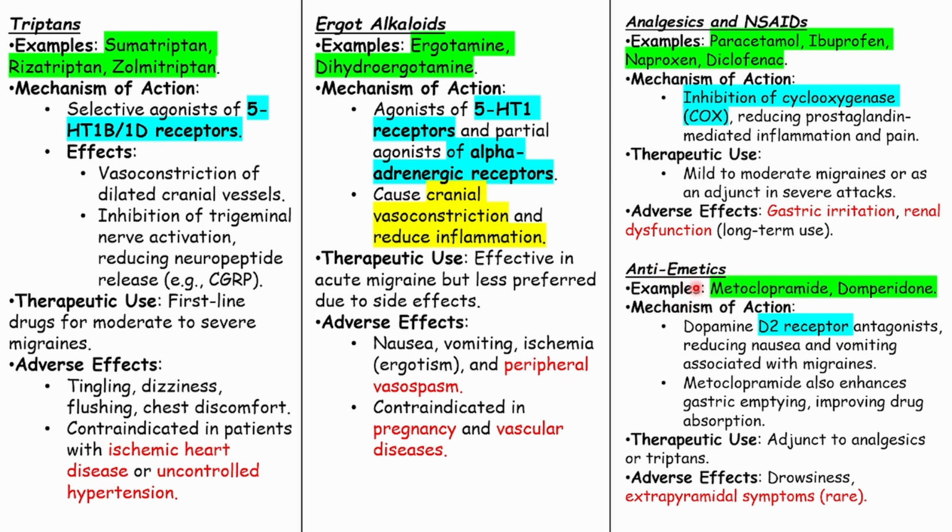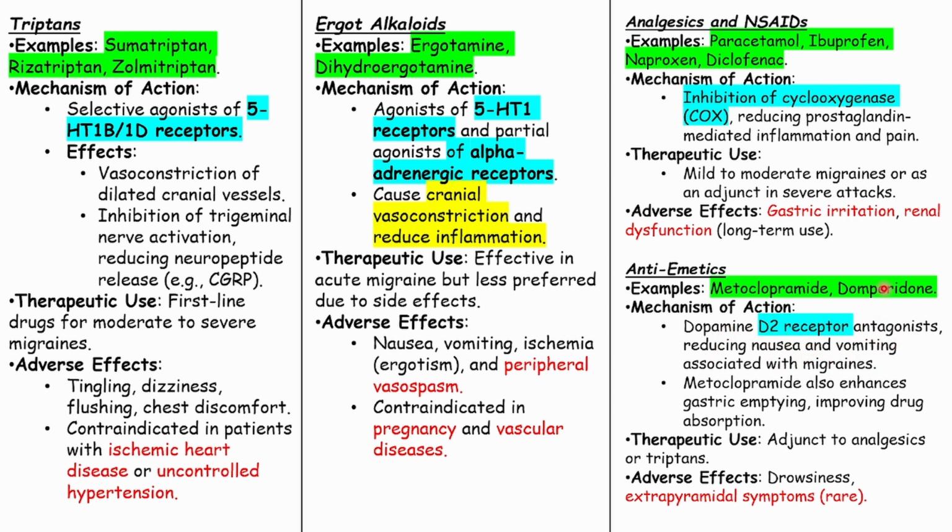Then if we talk about the antiemetics, what do we mean by emetics? Emetics means vomit. So examples are metoclopramide and domperidone. These two are also important if we talk about the university exam. Metoclopramide causes something called extrapyramidal syndrome because it crosses the blood-brain barrier. But domperidone does not cross the blood-brain barrier. Both of them act on the D2 receptor. They are D2 receptor antagonists.